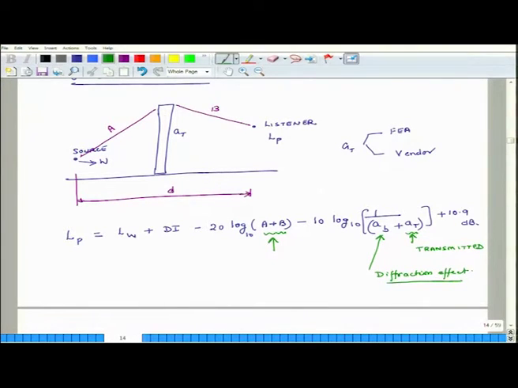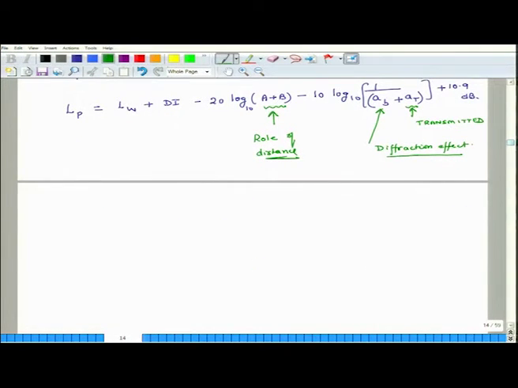So, if a is large and b is large, then it is a good thing for us. So, this is the role of distance. So, if I have to reduce my LP, I should increase a, I should increase b, I should reduce AB, and I should reduce AT as much as possible.